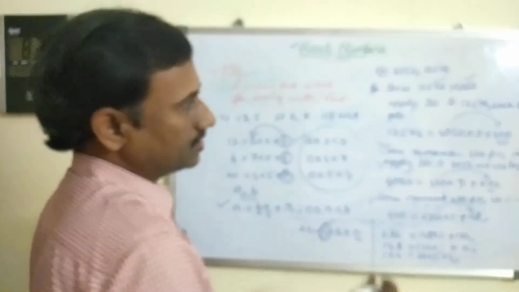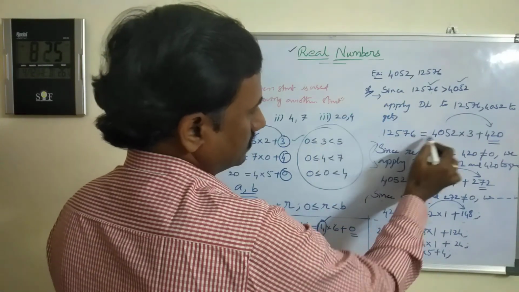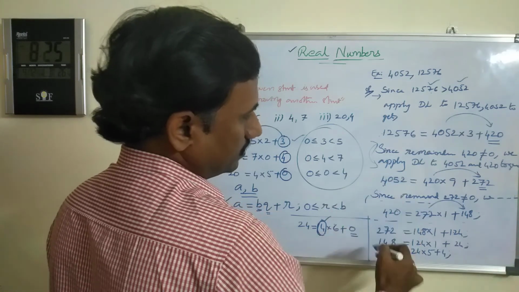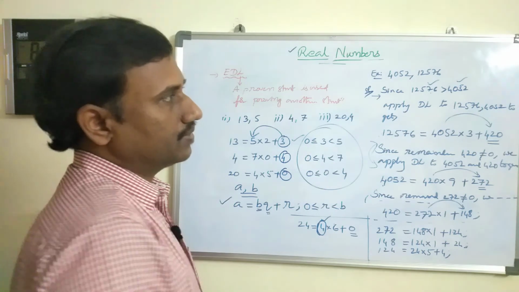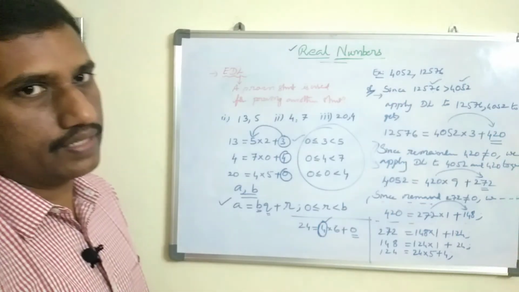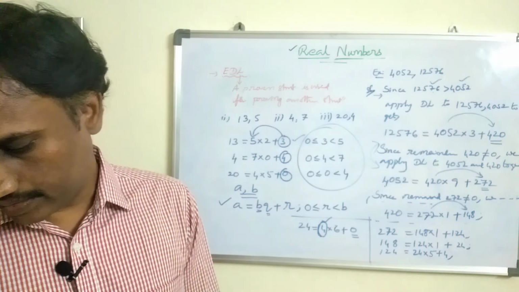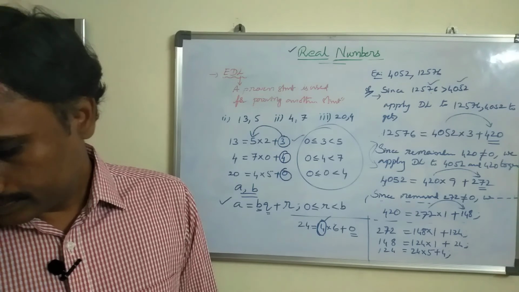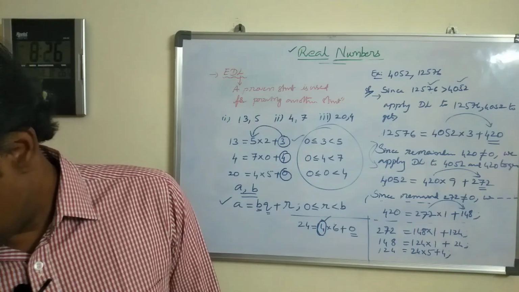If it is 2 marks, no need, simply write the first time and write the steps directly. No need to write since remainder is not equal to 0, no need to mention. Suppose it is 4 marks, you have to increase the number of steps. That is also important. According to the situation, you have to act. Okay, thank you. That was about the application of Euclid division algorithm to find the HCF.